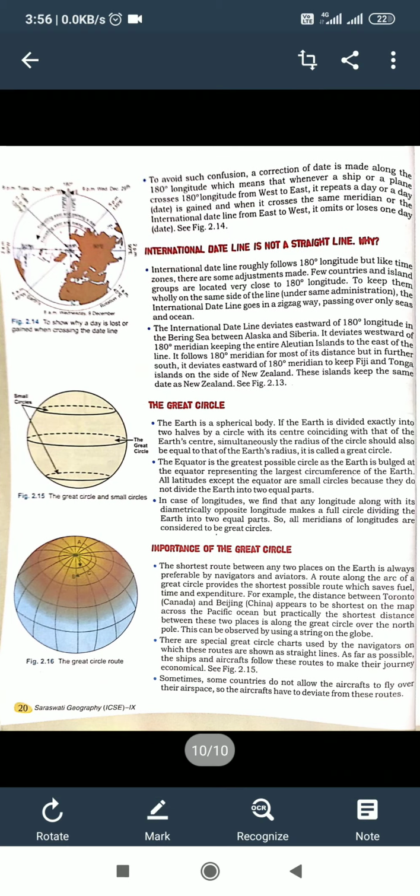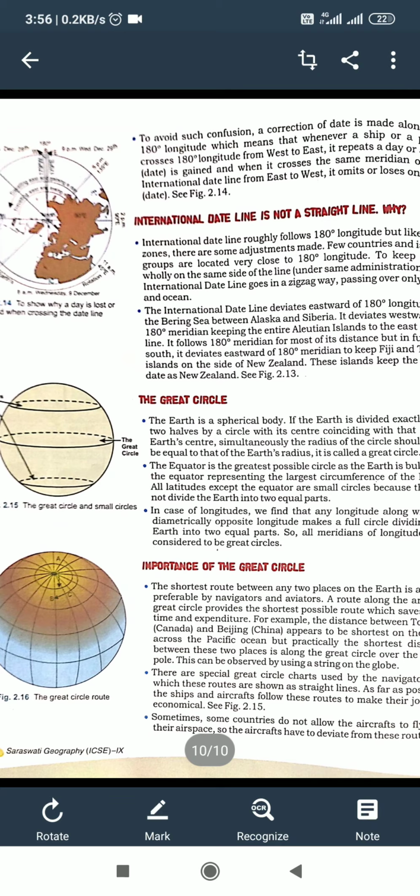Now student, I am going to tell you about the great circle. The earth is a spherical body. If the earth is divided exactly into two halves by a circle with its center coinciding with that of the earth's center, and the radius of the circle is also equal to that of the earth's radius, it is called a great circle.